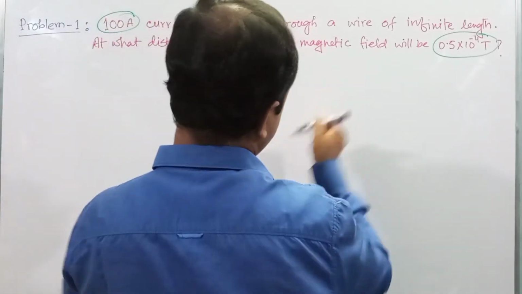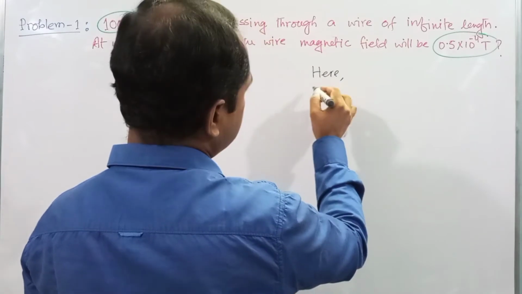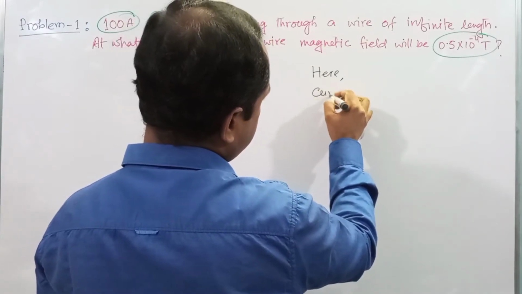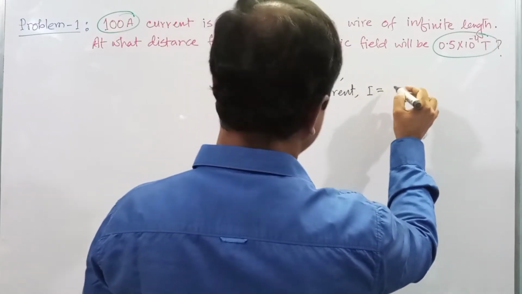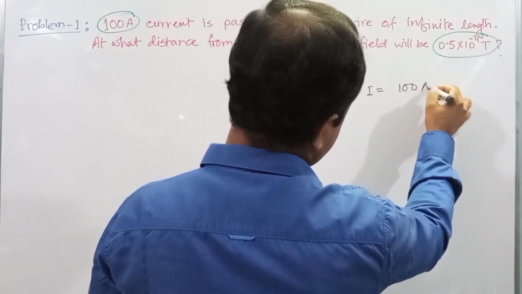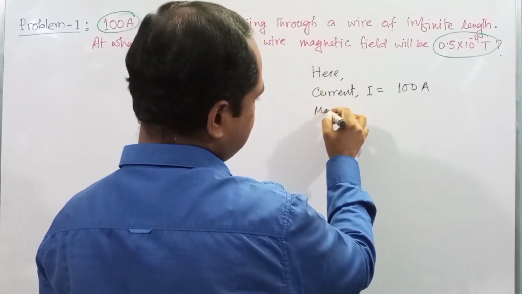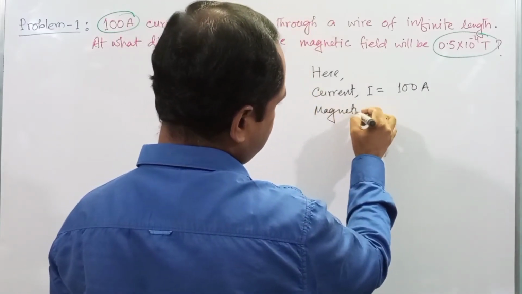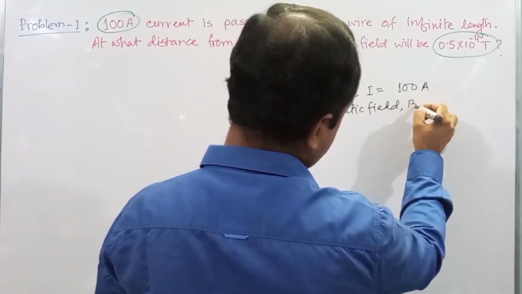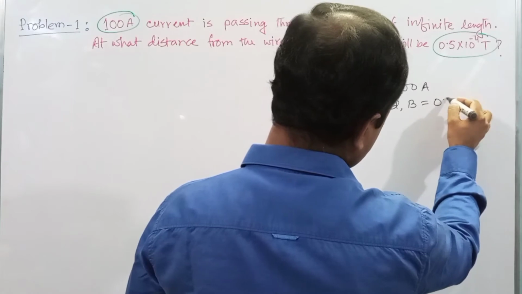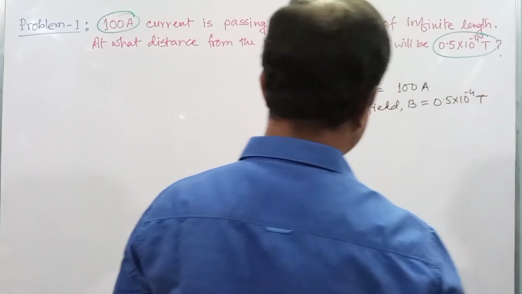Here current I is equal to 100 ampere, right? Magnetic field B is equal to 0.5 into 10 to the power minus 4 Tesla, right?